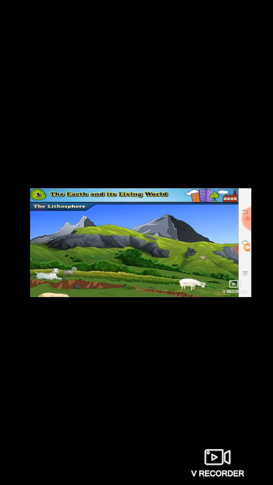Can you see near the green area? So some areas have gentle mountain slopes as well as sheer cliffs, and these are all the land features and they together form the lithosphere. But children, most of the surface of the earth is covered by water. But if we see below the water also, we have land. That is also called the lithosphere.